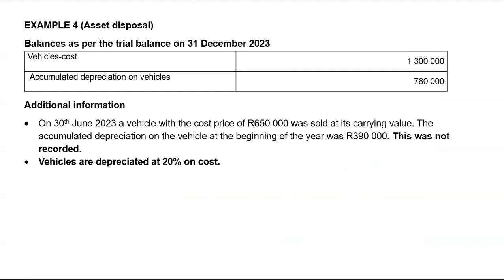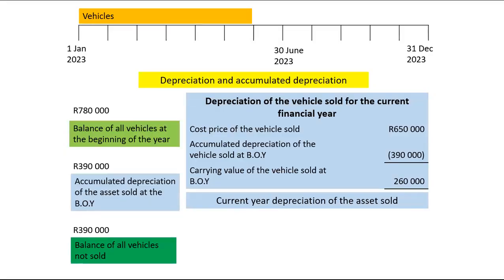Now, someone might say, but then if you're calculating depreciation using the cost method, why do you need to calculate carrying value at the beginning of the year? Please note, I need to calculate carrying value at the beginning of the year to ensure that the current year depreciation does not exceed carrying value of that asset at the beginning of the year. If it does, then current year depreciation will be limited to the carrying value at the beginning of the year minus 1. You got that?